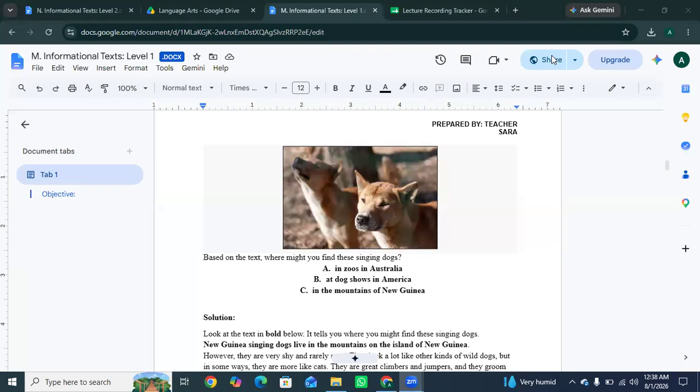Based on the text, where might you find these singing dogs? Yes, mountains of New Guinea. The reason is that the passage clearly says that New Guinea singing dogs live in the mountains on the island of New Guinea. So whenever a question asks where, look for the place mentioned in the passage.